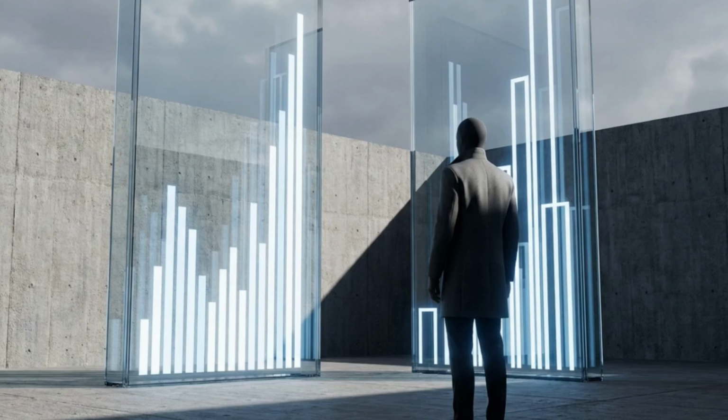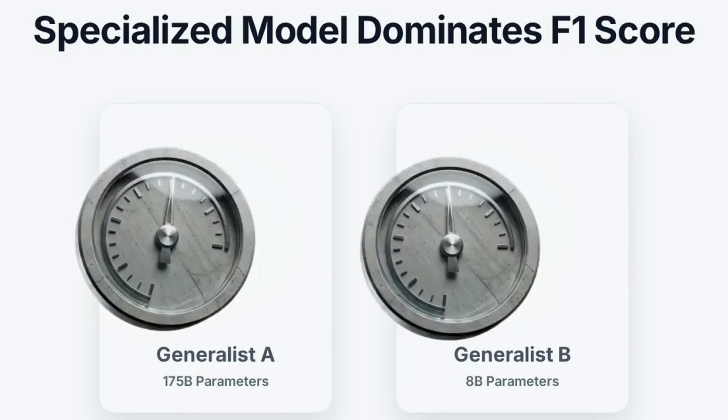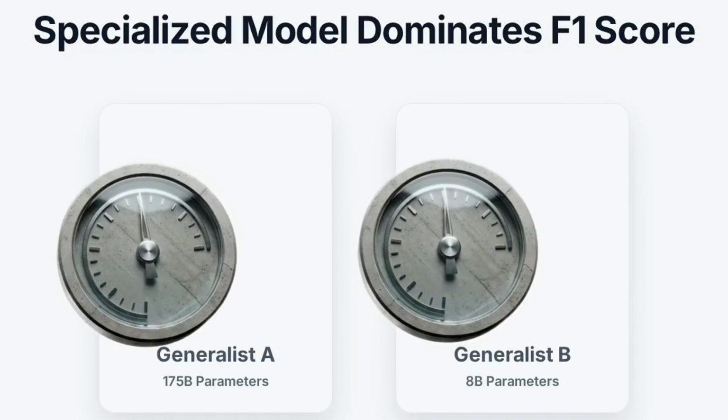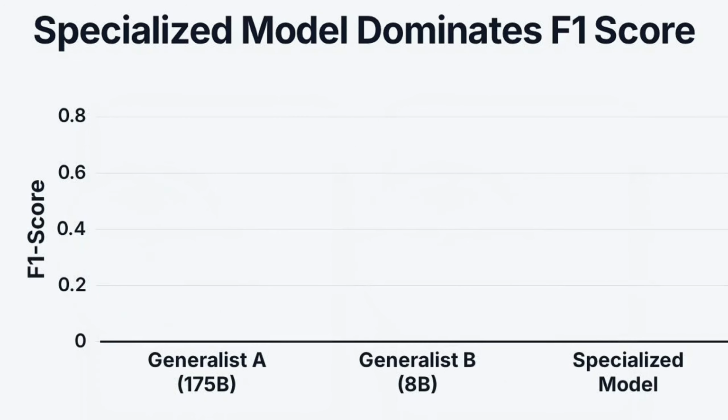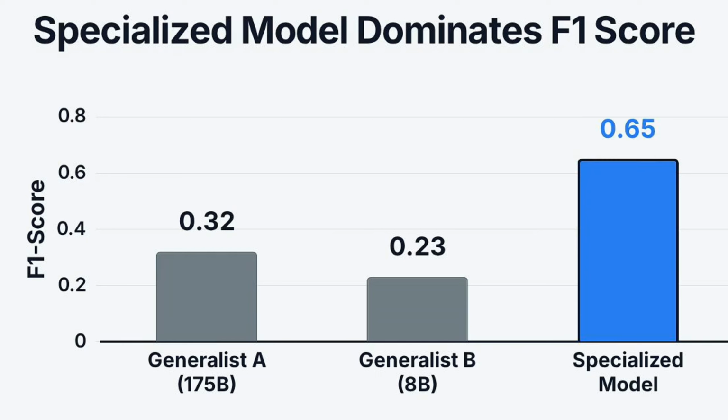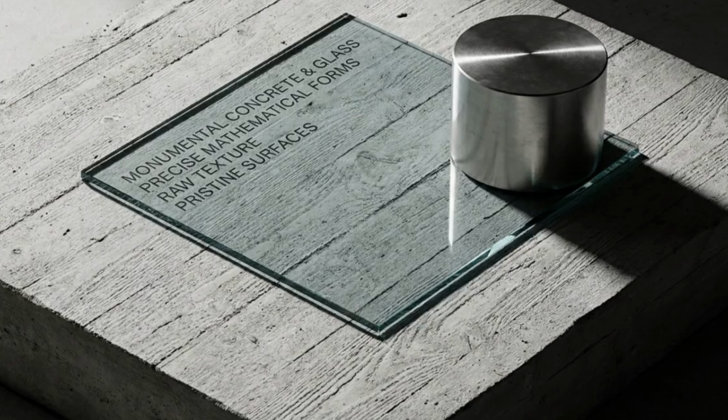Researchers ran both architectures through an automated detection performance test, grading them using an F1 score, a metric that balances precision and recall. The massive LLMs struggled. They suffered from high rates of false positives and proved extremely sensitive to prompt variations, scoring 0.32 and 0.23 respectively. This chart shows the performance comparison across the three models. The specialized models significantly outperformed the generalists, securing a dominant F1 score of 0.65. In the nuanced business of analyzing human manipulation, massive parameter counts are inferior to targeted, specialized training.